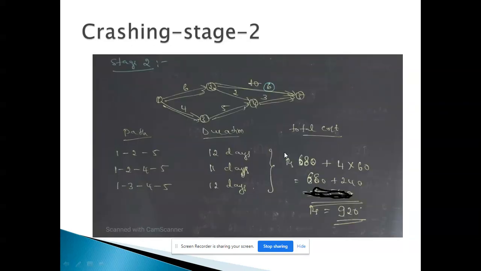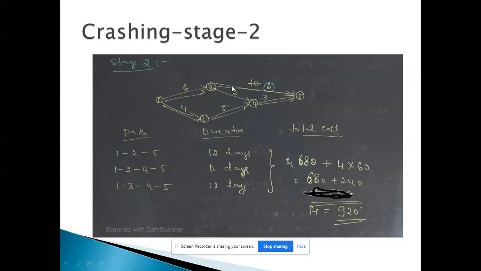Now when you are crashing the next time, so here while you are crashing it, you got two critical paths, you need to retain both. That means we need to crash 1 to 2, 2 to 5 as well as 1 to 3, 3 to 4, 4 to 5 simultaneously. We can crash any of the activities in these two paths, but simultaneously for the same number of days we need to crash it. Now here I can crash 1 to 2, 2 to 5 only for 1 day because anyhow 1 to 2 I can't crash it, but one more day is pending in 2 to 5. That means I can crash 2 to 5 for one more day.